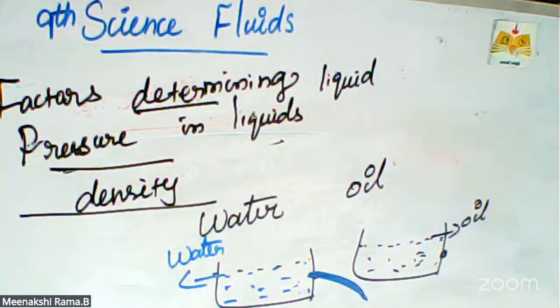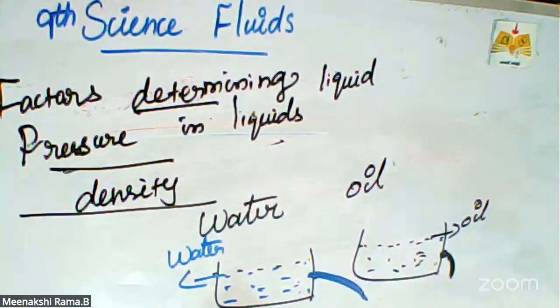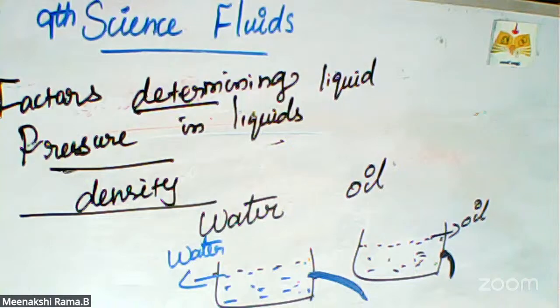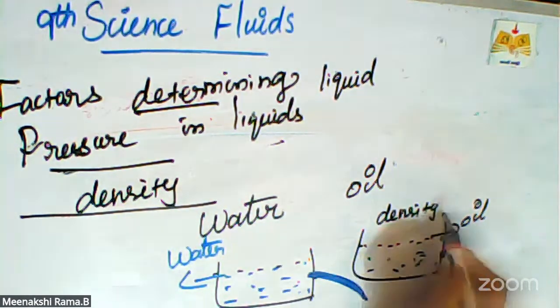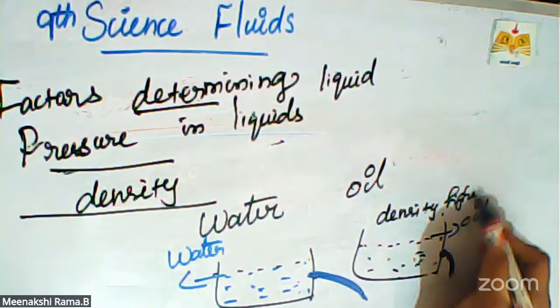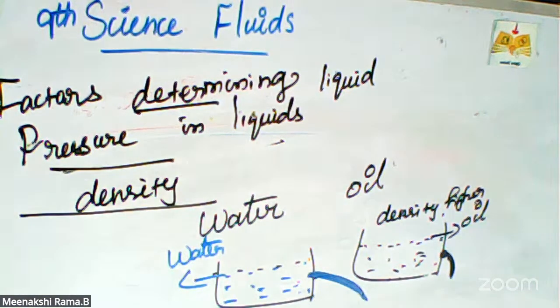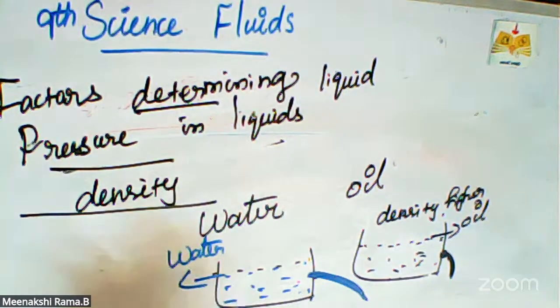And then next, the oil comes out slowly. The water has come out of the container in a very fast manner, but the oil comes out of the container in a slow manner because the density is higher compared to the water.